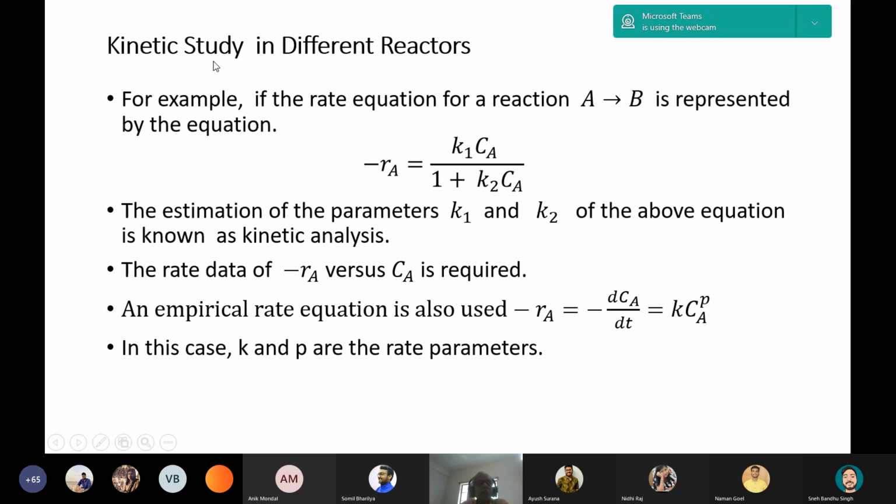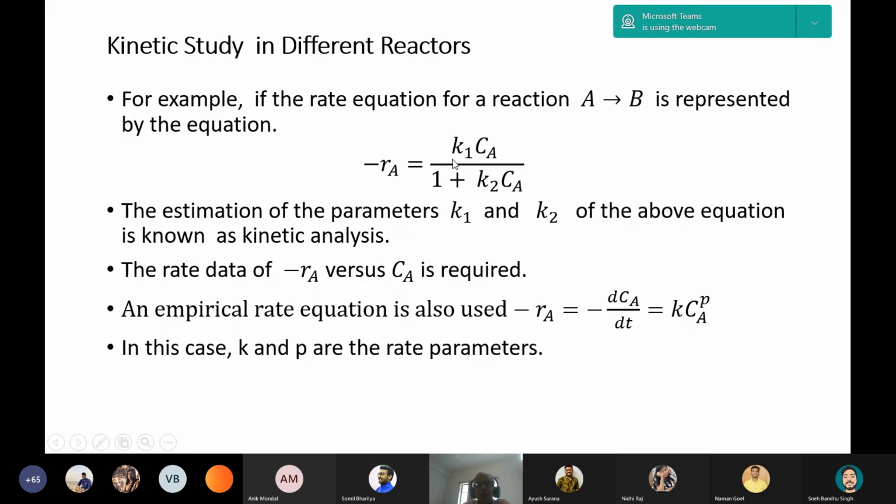So kinetic study means to find the rate constants k1 and k2 and their temperature dependency. That is k1, k2, you can evaluate from the laboratory data. But again, if you repeat this reaction at different temperatures, we can find out the temperature dependency of the terms k1 and k2.